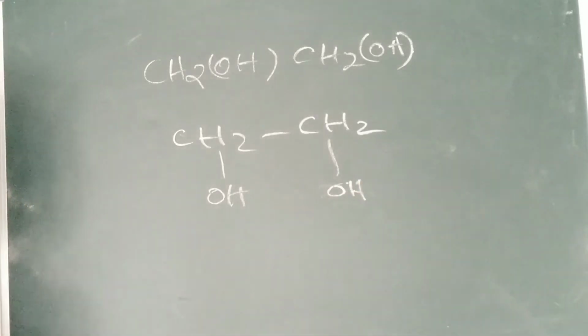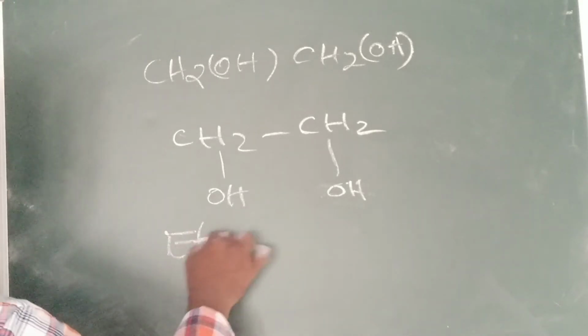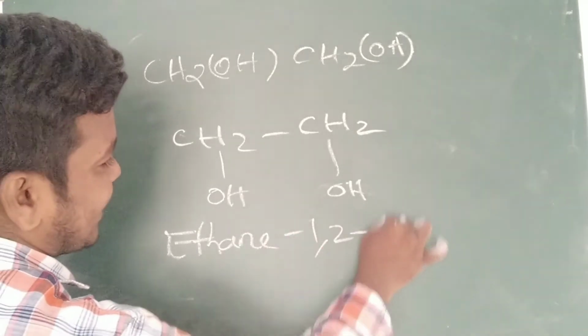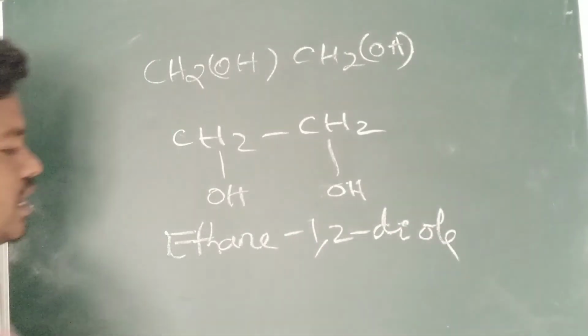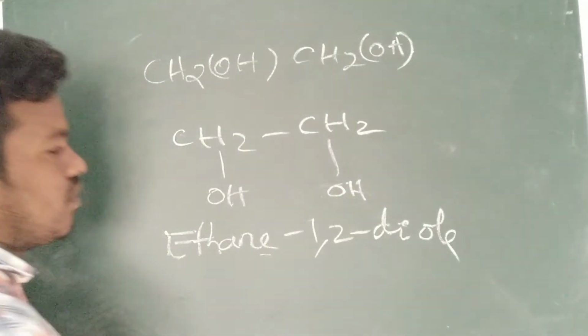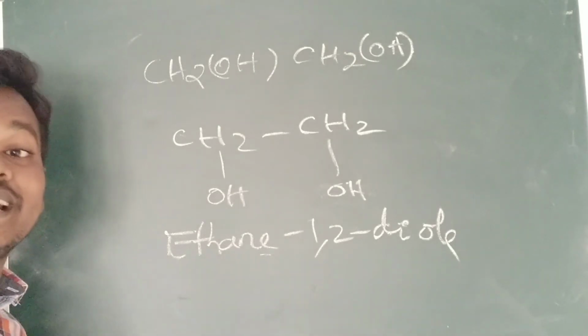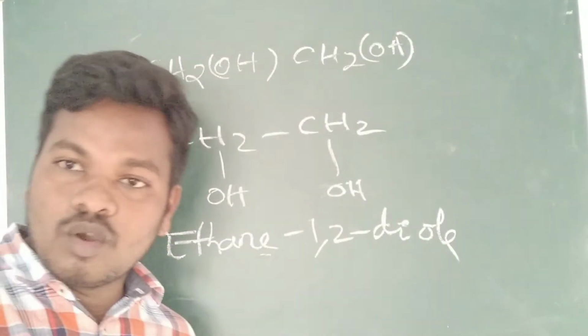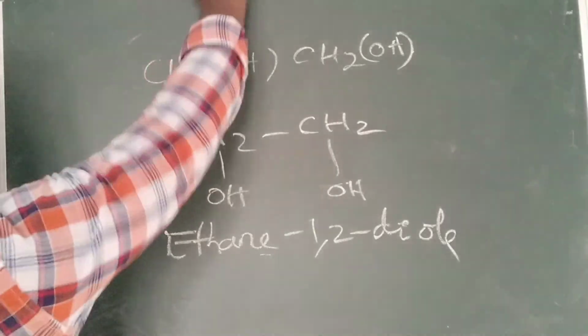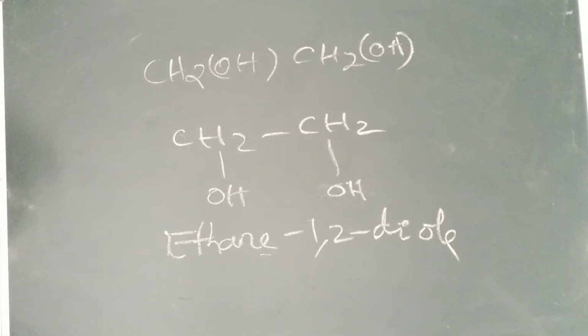In that case you have to first write the root word. So what is the root word? Ethane, 1 comma 2 diol. Ethane-1,2-diol. Here the E is not dropped. Why? Because diol is there. Whenever we are mentioning diol, triol, the E should not be dropped. This you have to remember.